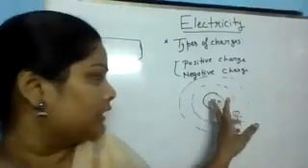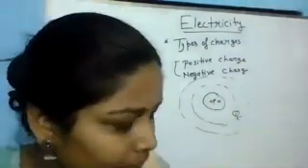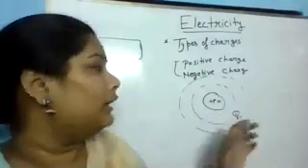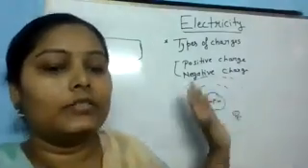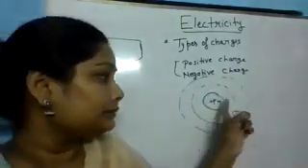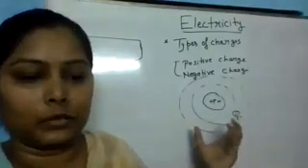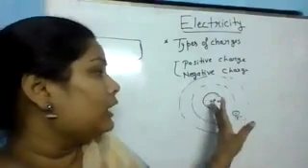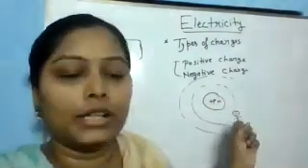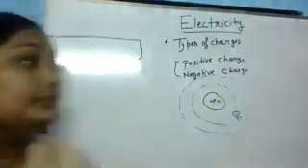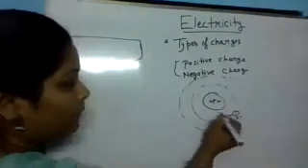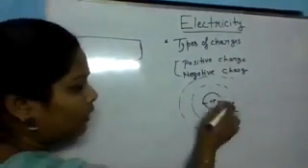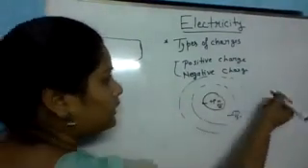Can we say stable? We can say stable, but stable in what sense? Here we are talking about a charged body or uncharged body. In a neutral or uncharged body, we can say that the total positive charge is equal to the total negative charge. So electron, proton and neutron are elementary charges, but neutron is neutral, so we don't consider it.